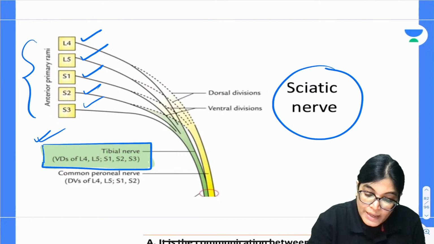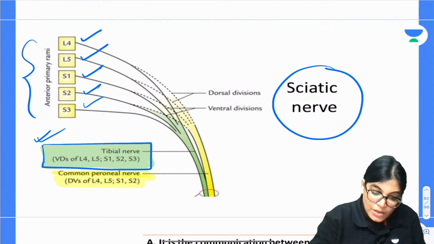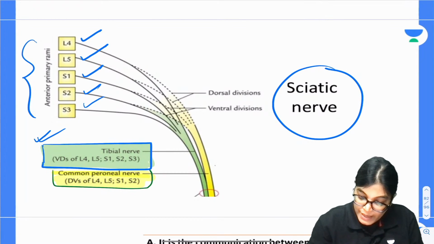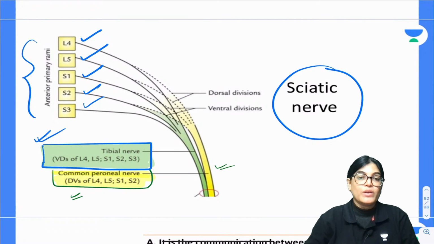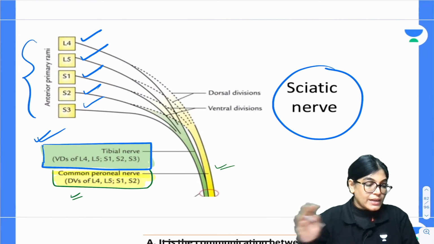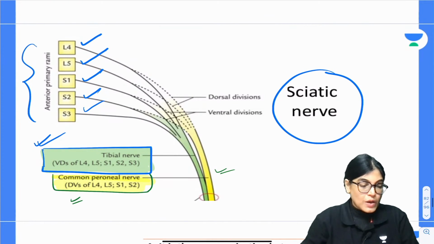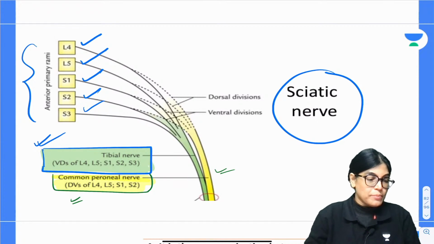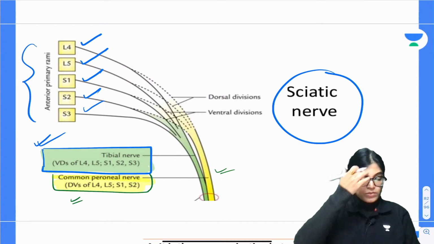And when we are talking about the common peroneal nerve, which I am highlighting with yellow color, you can appreciate it is by DV. What is DV? Dorsal division of the ventral rami of L4, L5, S1 and S2. Is it clear? Are all of you clear with your doubt? It is just a primitive thing, it just requires one or two revisions, that's all. Everyone knows this. So absolutely correct. Let's move on to the next.